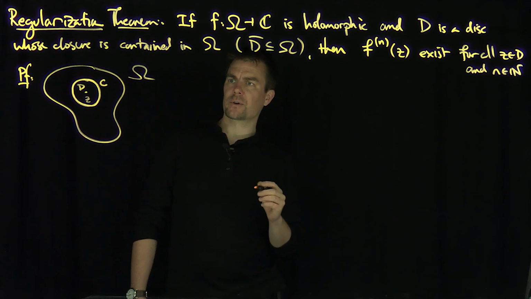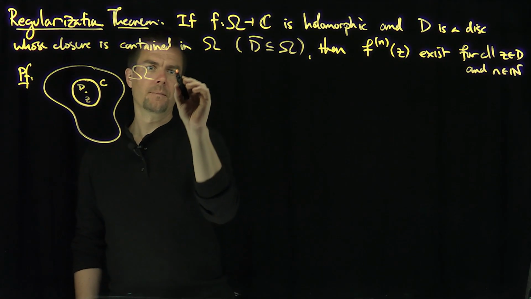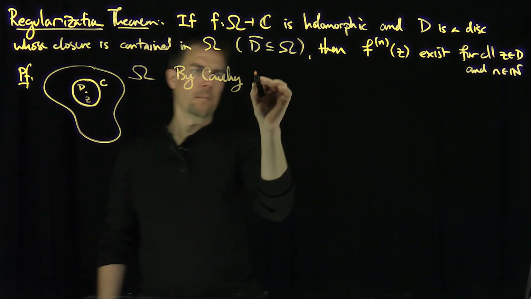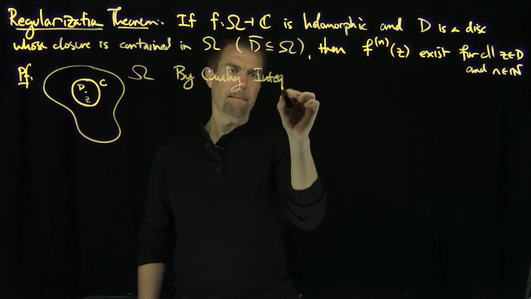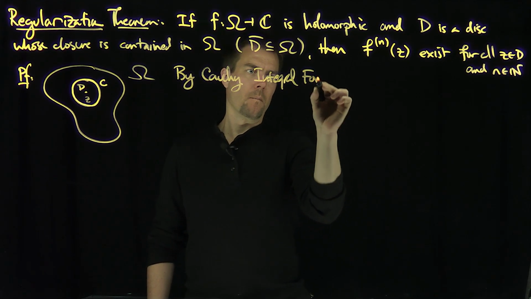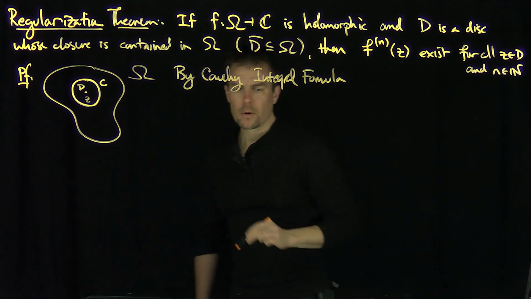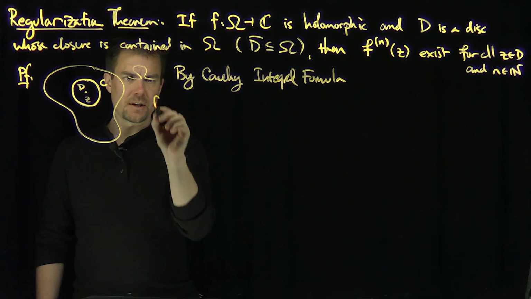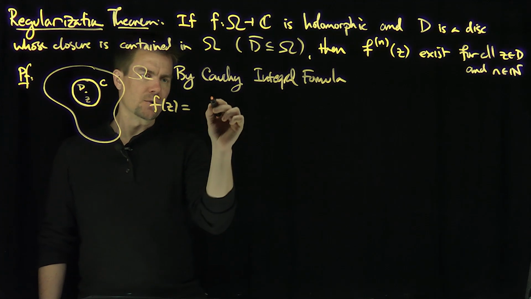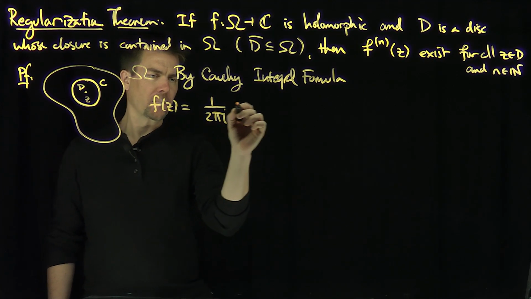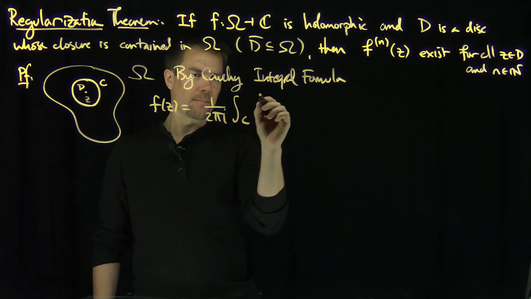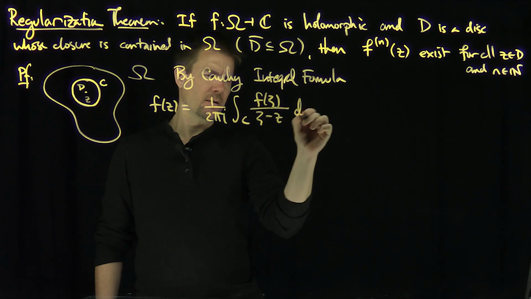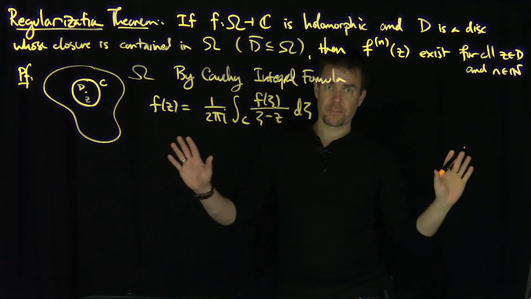The boundary of this is the circle C. So by the Cauchy integral formula, what would you get? You'll have that f of z is 1 over 2 pi i, the integral over C, f of zeta over zeta minus z d zeta. That's what Cauchy tells me, okay?